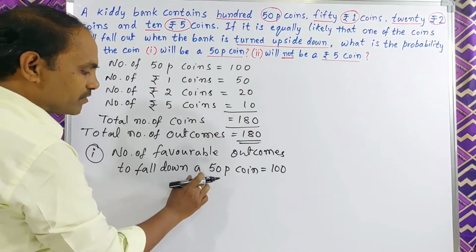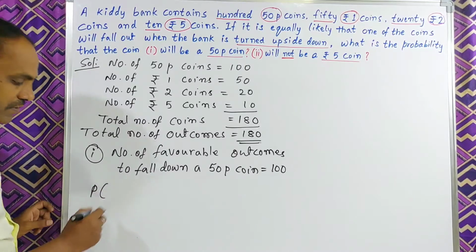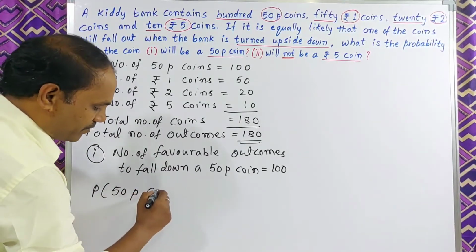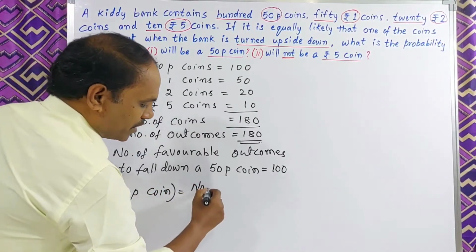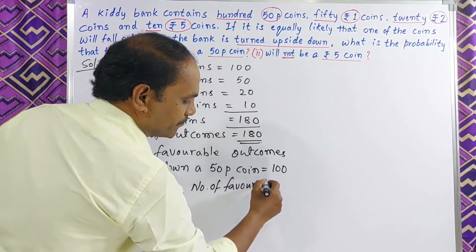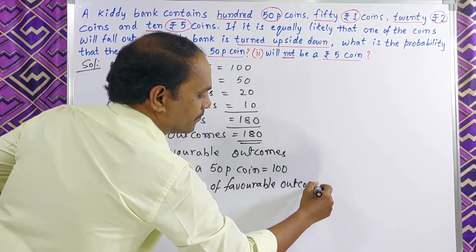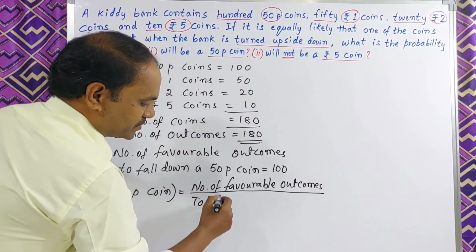Now what is the probability? Probability of a 50 pice coin falling down is equal to the number of favorable outcomes by the total number of outcomes.